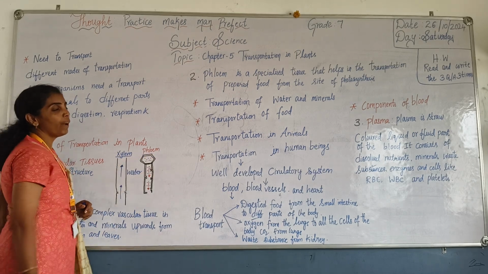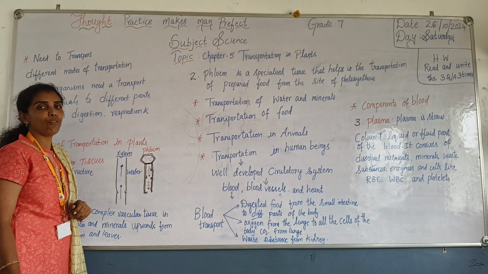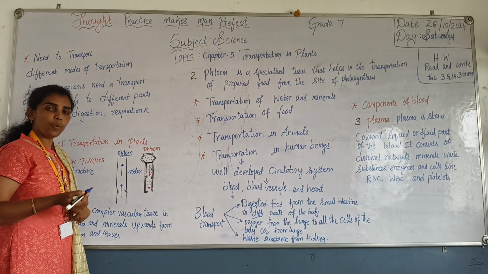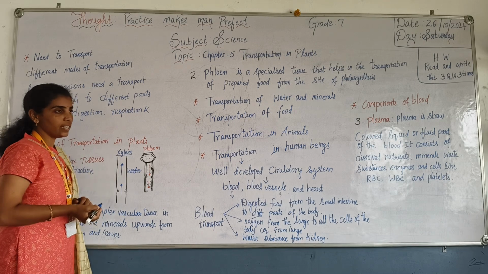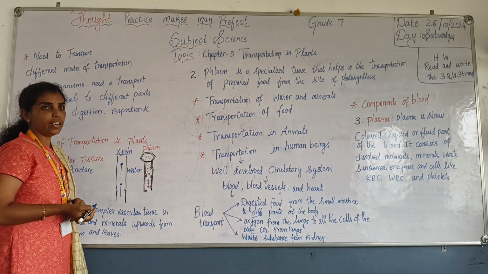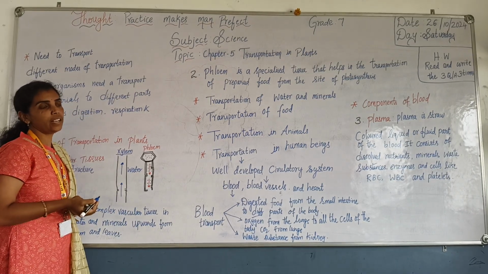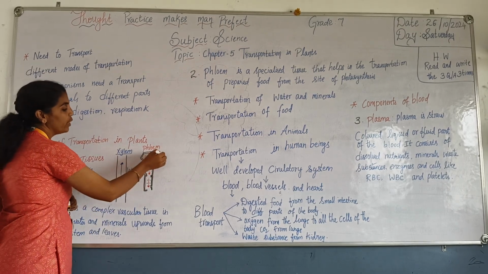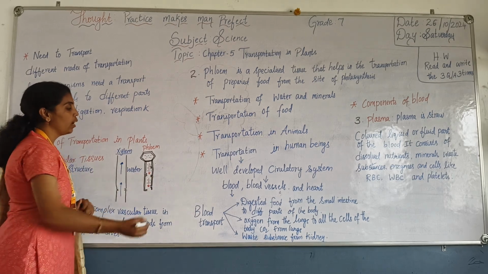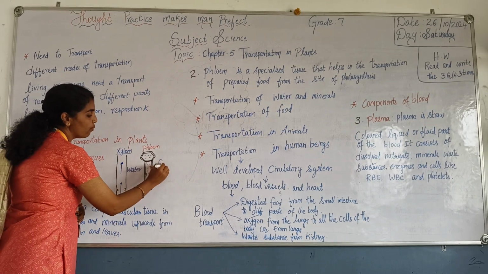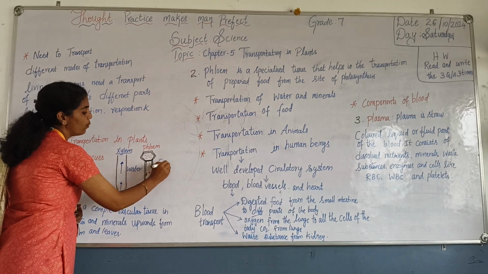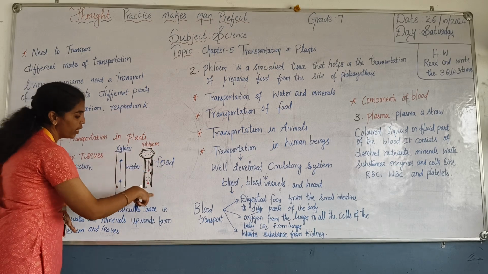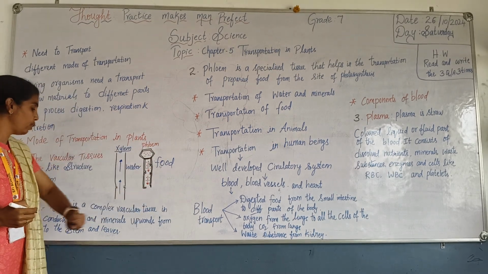The leaves prepare their own food with the help of sunlight, and that process is called photosynthesis. I hope you all know photosynthesis. The leaf is green in color because of chlorophyll. With the help of sunlight, it prepares its own food and sends this food with the help of this tube-like structure called phloem. So it is taking the food upward and downward. The food will be sent with the help of the phloem tissue.